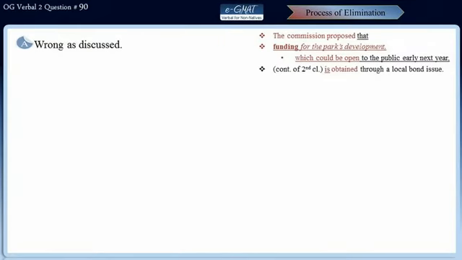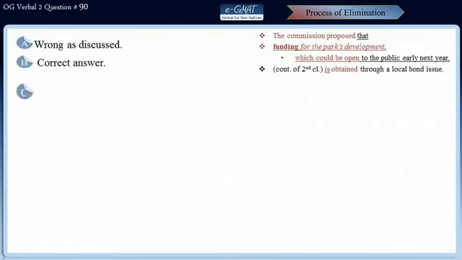Well, choice A is not correct as we discussed just now. Choice B is the correct answer because now the phrase the park's development has been changed to for development of the park, which is followed by the which clause that correctly modifies park and says that it could be open to the public early next year. Also, use of be corrects the verb tense error in the sentence. So choice B is the correct answer.